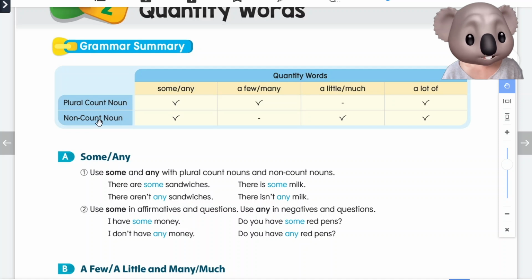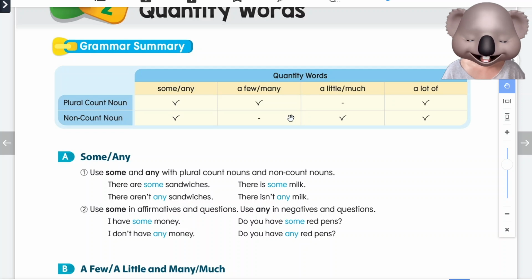For our non-count nouns, like milk, we can say, I have some milk. Or, is there any milk? We cannot say, I have a few milk. Or, I have many milk. But we can say, I have a little milk. Or, I have much milk. We can also say, I have a lot of milk.